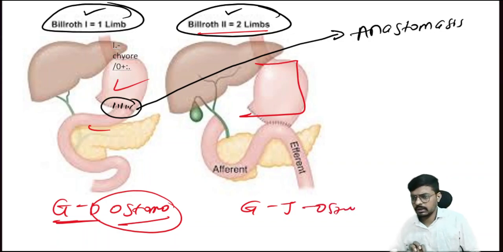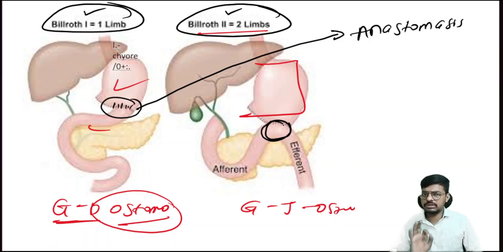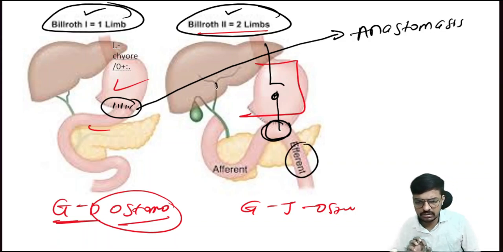So here what is happening? We are connecting the jejunum to the proximal part of the stomach. The food will come here, mix with the gastric juice, and go directly to the jejunum. From this side the bile juice will come through the duodenum and mix with the food in the jejunum. So the food is coming this side, and the bile juice will come this side.